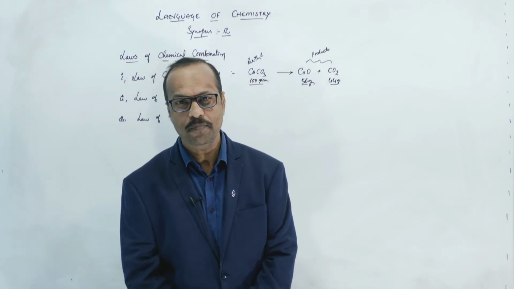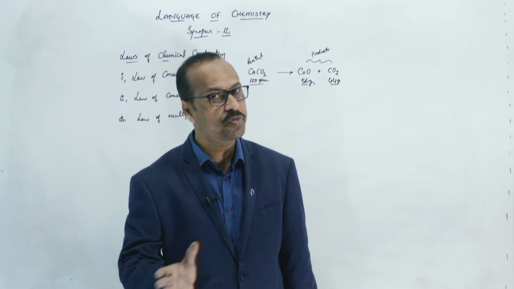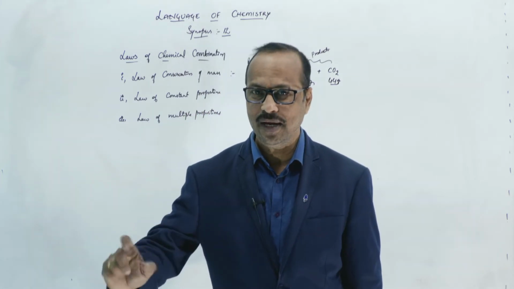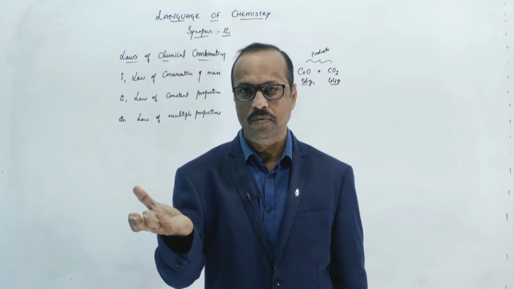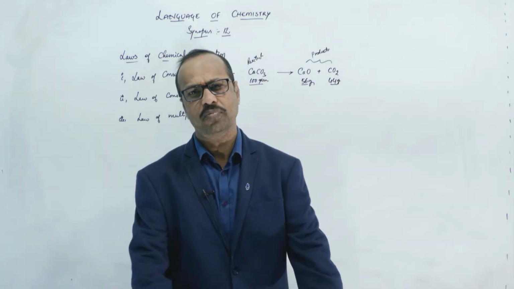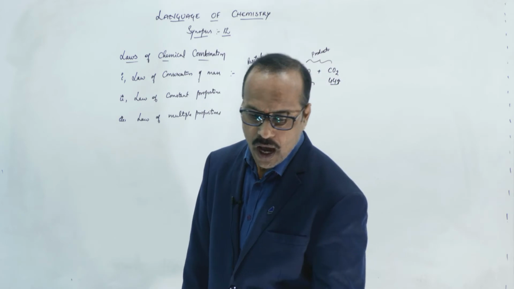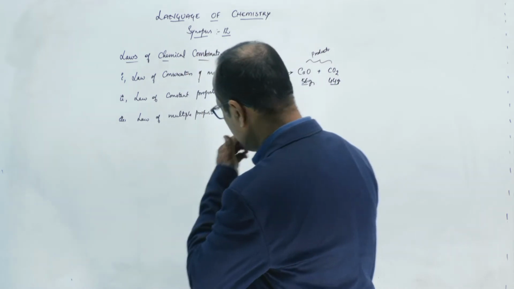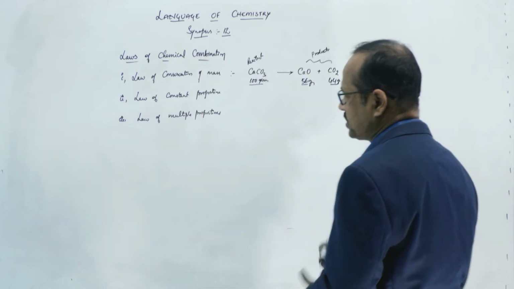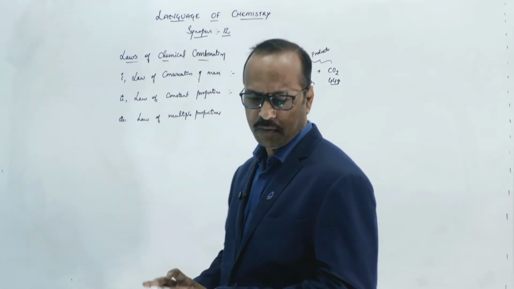Once again, finally: law of conservation of mass. Mass can neither be created nor destroyed in chemical reactions. The total mass of the reactants is equal to the total mass of the products. This we already discussed. Now, let us come to the law of constant proportions. This is also an important law. What does the law of constant proportions mean?